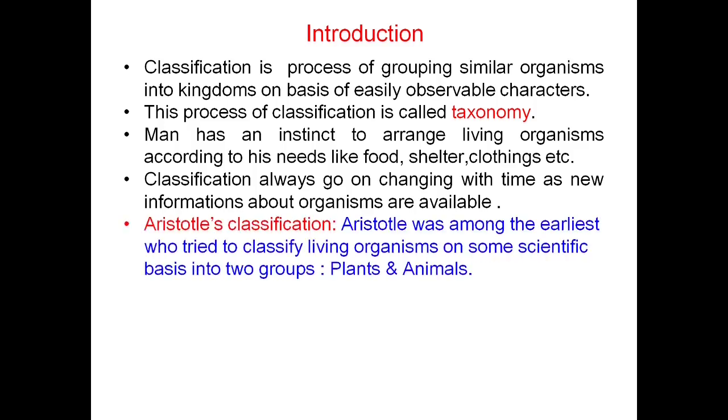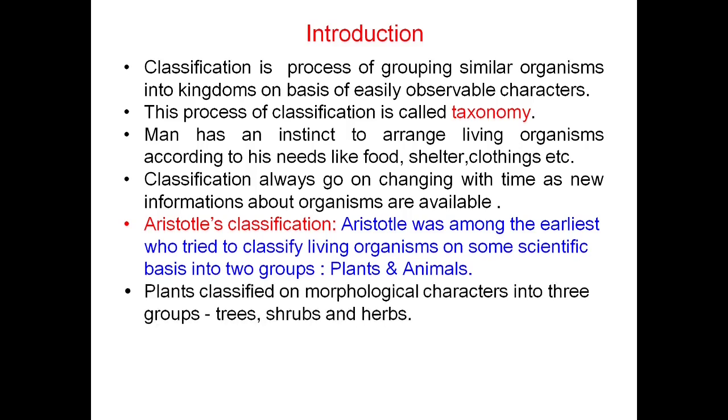So the first classification is Aristotle's classification. Aristotle was among the earliest who tried to classify living organisms on some scientific basis. He arranged the living organisms into two groups, plants and animals.